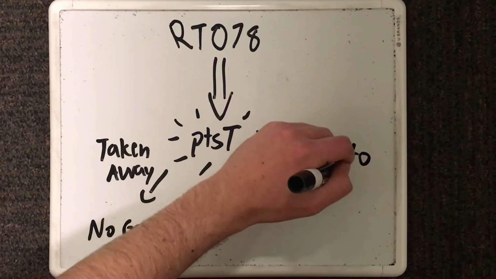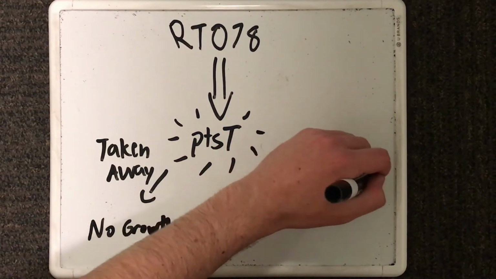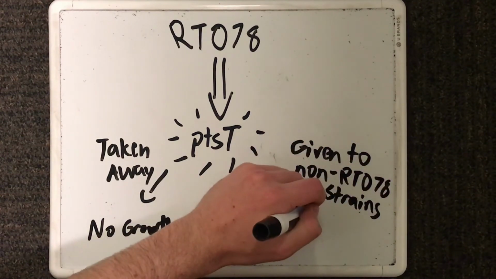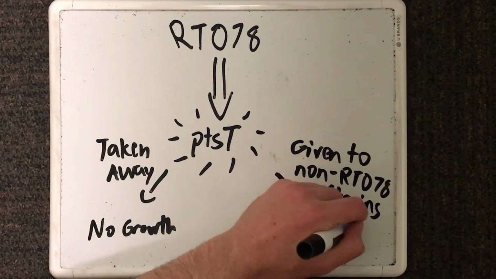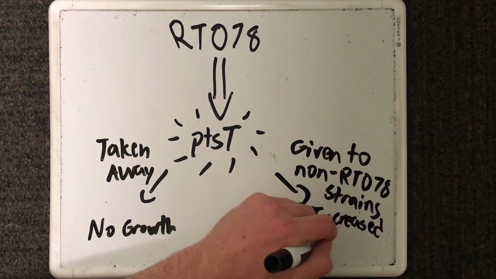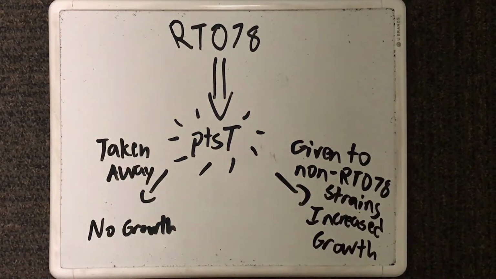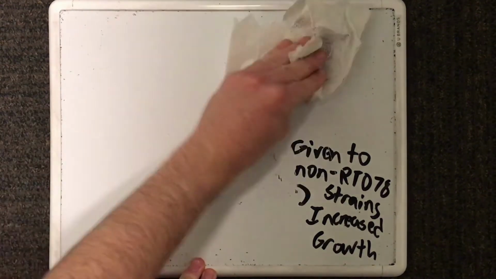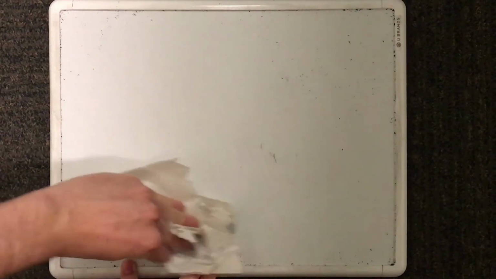But when they gave the PTST to completely different strains of bacteria, they could grow in the low trehalose concentrations. This concluded that the PTST is necessary for growth on low trehalose concentrations, showing that PTST confers a fitness advantage on bacteria that have it.